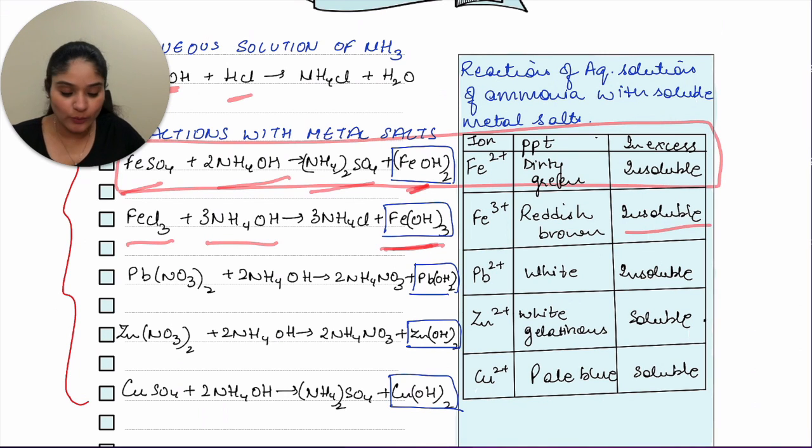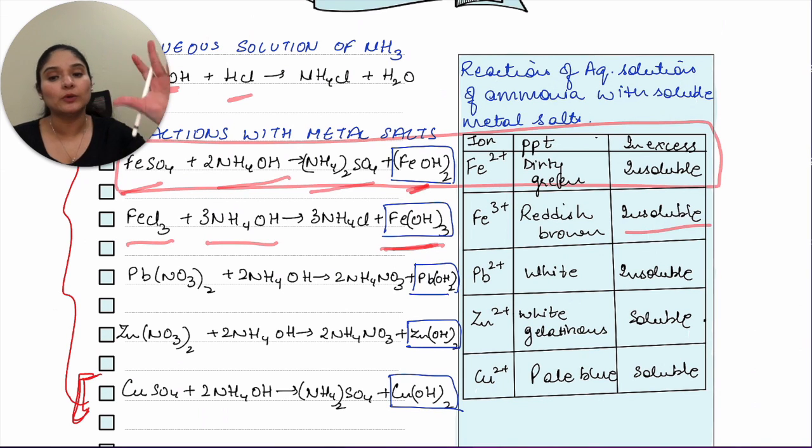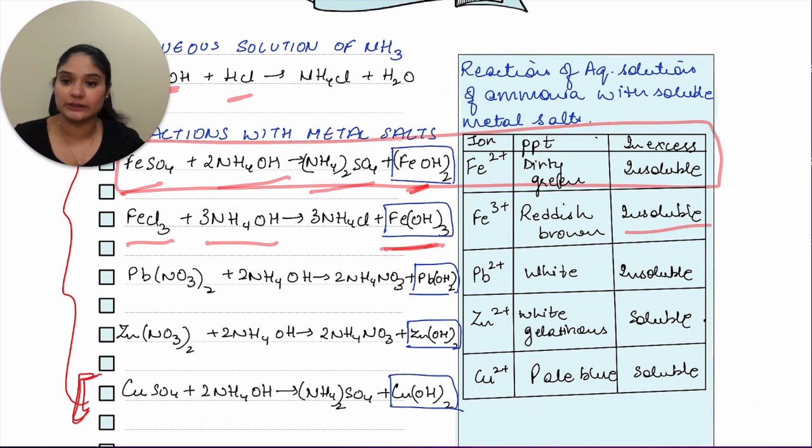This particular question is based upon this last equation. You have copper sulfate, so you get a pale blue PPT and it is soluble in excess of sodium hydroxide. So it gives you a blue solution when it dissolves. You get a blue PPT, it dissolves in the solution and gives you a blue solution. This is what they are talking about.